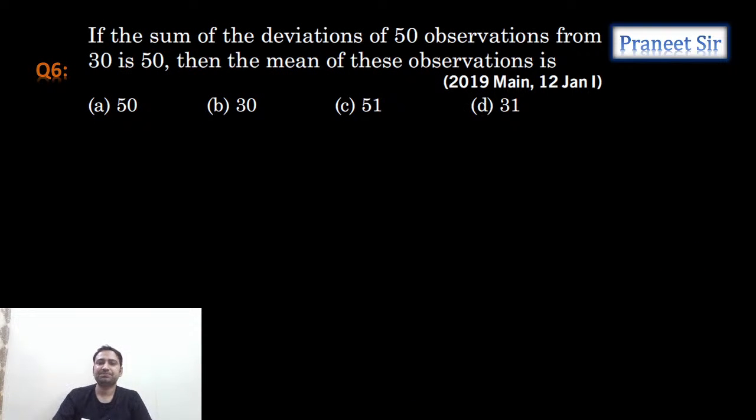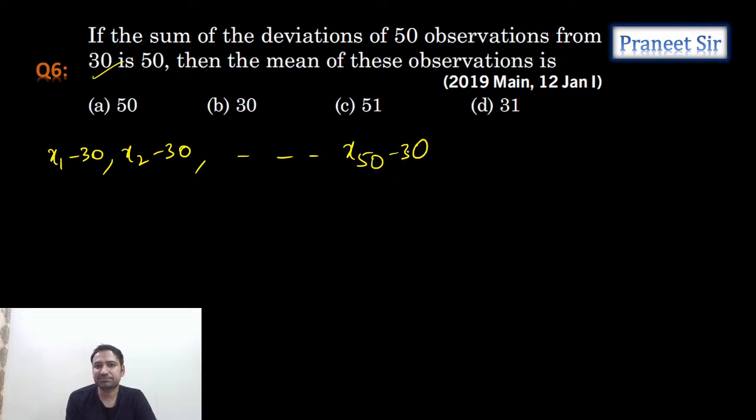Yeah, this is the next question. The sum of the deviations of 50 observations from 30 is 50. Then the mean of these observations. So what he is giving is the sum of the deviations. Sum of the deviations of 50 observations from 30. That means x1 minus 30, x2 minus 30, like this, so on up to x50 minus 30. Correct. So the sum of all these deviations is given as 50.